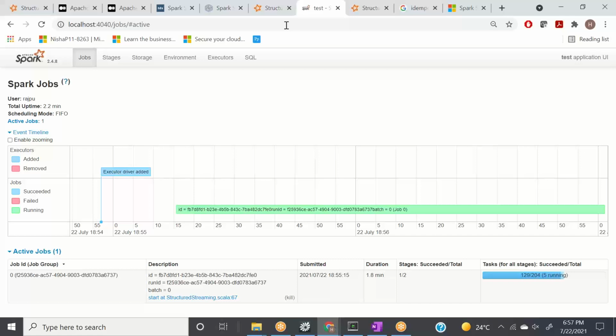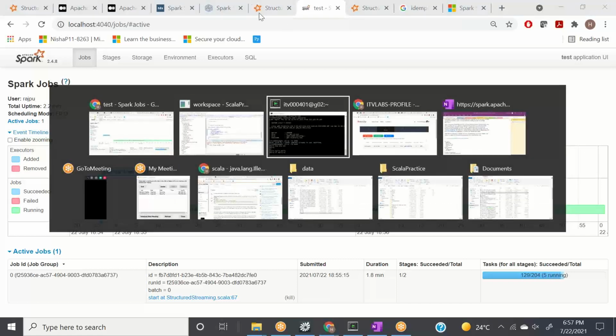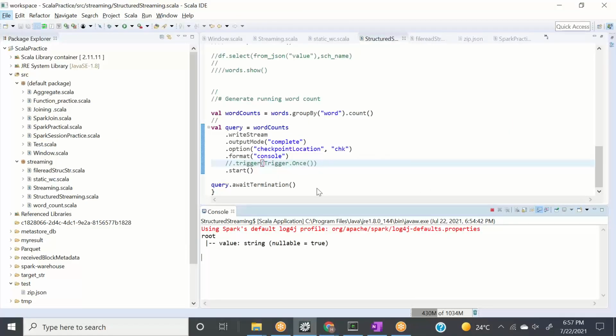Do you know why? Because we are using our structured API here, or Spark SQL here. What Spark SQL does for you, if you don't mention the number of tasks or number of partitions, it will create 200 partitions by default for you.